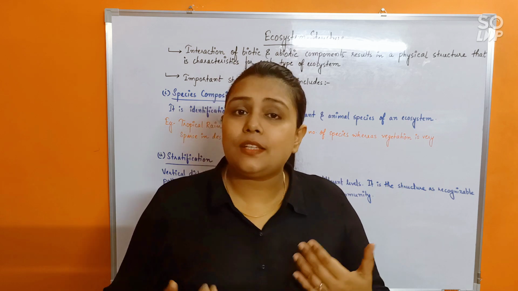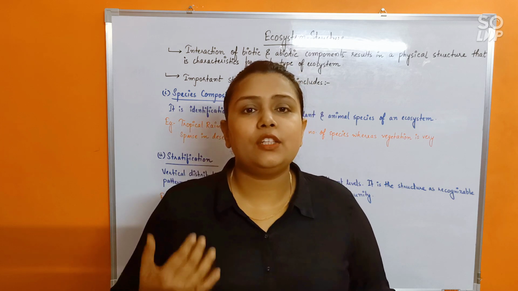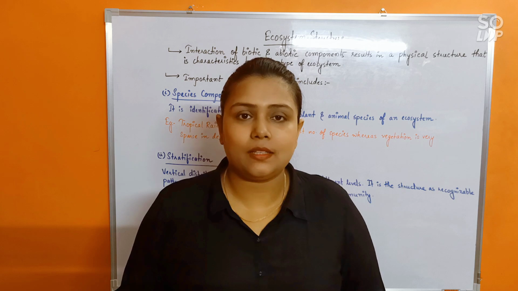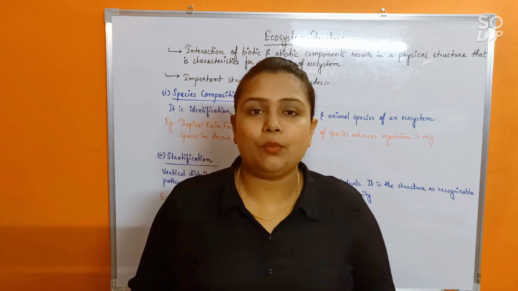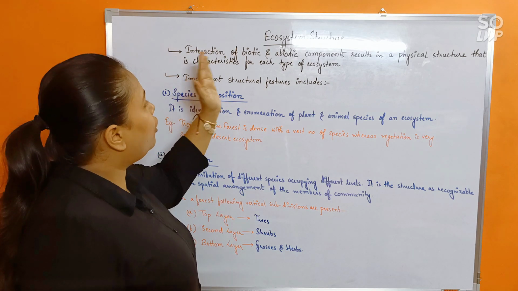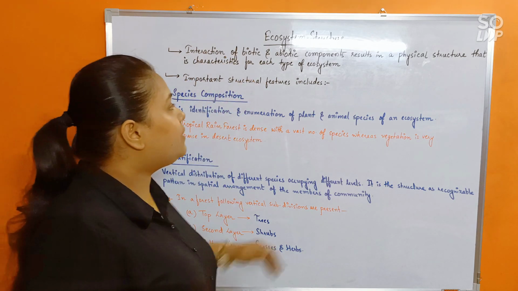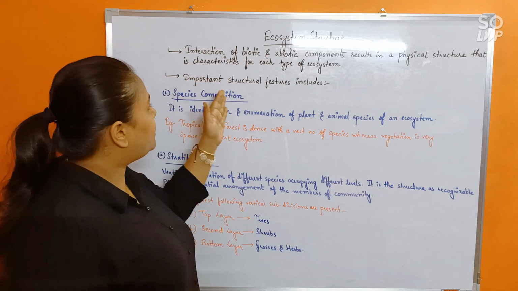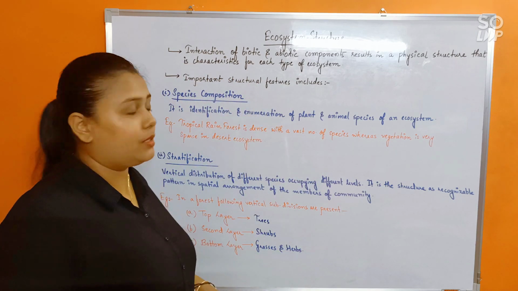discuss today. These differences can be mainly seen in two aspects or two points, okay, that's what is going to be discussed in today's class. So let's see what it is all about. See, interaction of biotic and abiotic components results in a physical structure that is characteristic for each type of ecosystem.